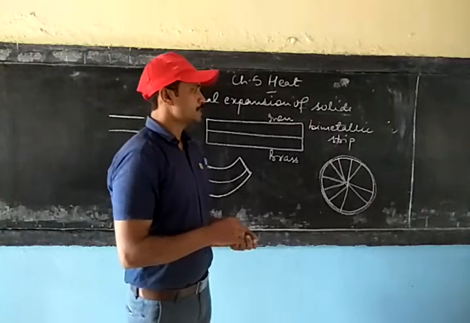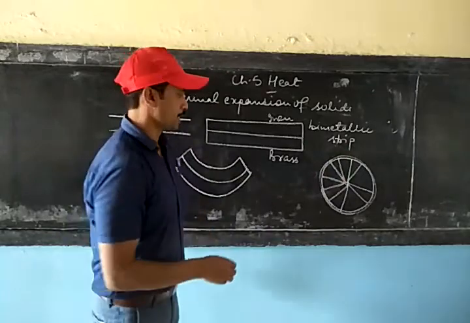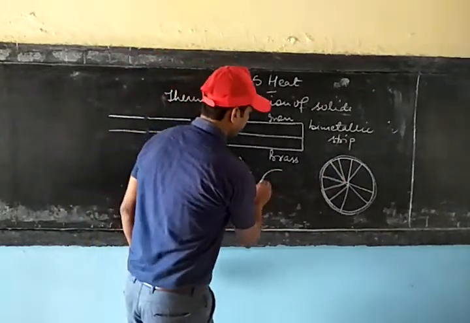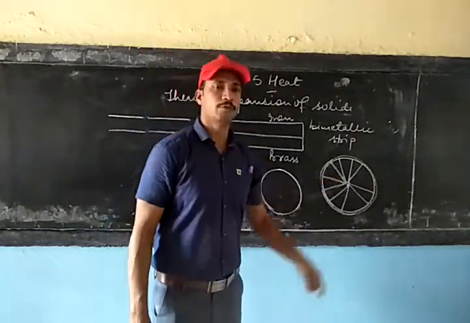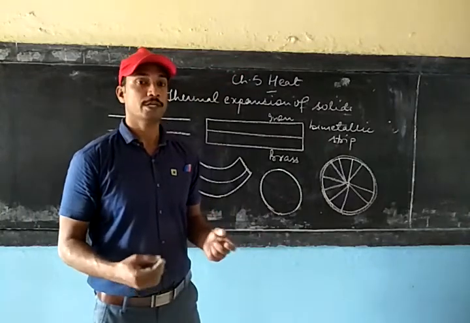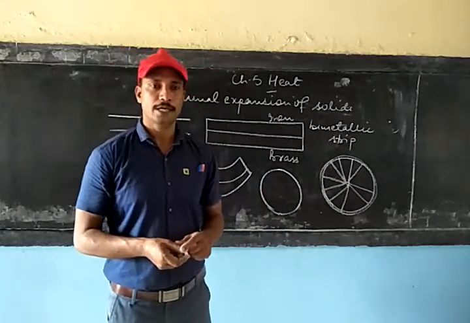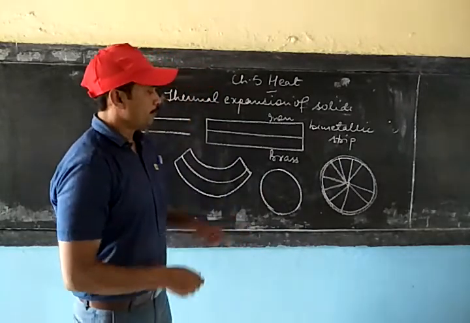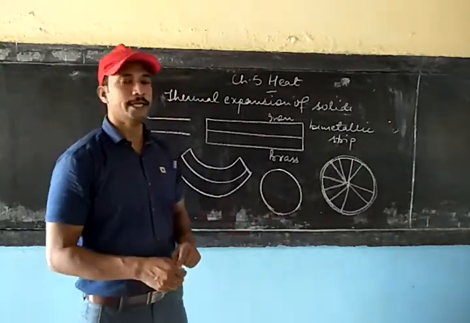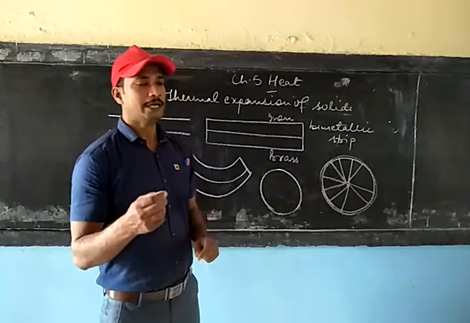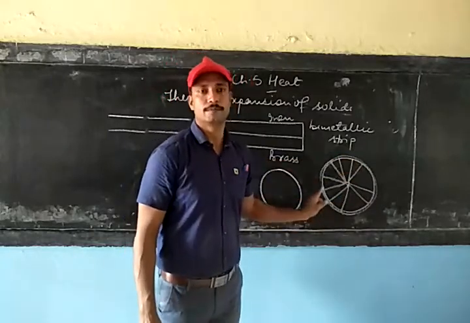Now the question comes here: how to place this iron ring over the wooden wheel from outside. It is done by taking an iron ring smaller in size than the size of the wooden wheel. But the question comes, if it is smaller in size, how can we place it over the wooden wheel? It is done by first heating this iron ring, and you should heat it till the size becomes a little bigger than the size of the wooden wheel, so that it can easily be placed over.